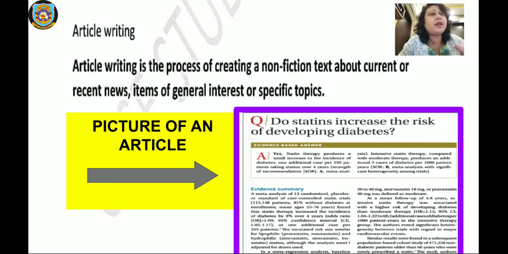All this comes under written communication. All right. So a picture of an article is given here. You can see here how it is given. Do statins increase the risk of developing diabetes? So this is an article and how it is written over here, you can see.